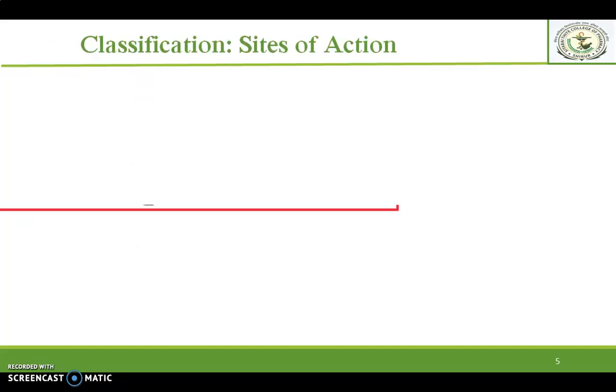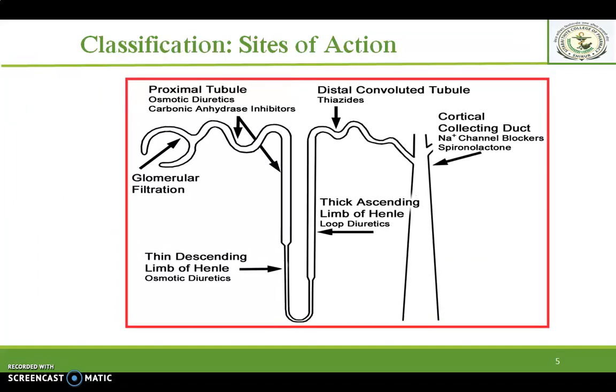Moving to the next classification, which depends upon the site of action, meaning where these substances act and produce the diuretic action. So it can be classified as site 1 diuretics, site 2 diuretics, site 3 diuretics, and site 4 diuretics.